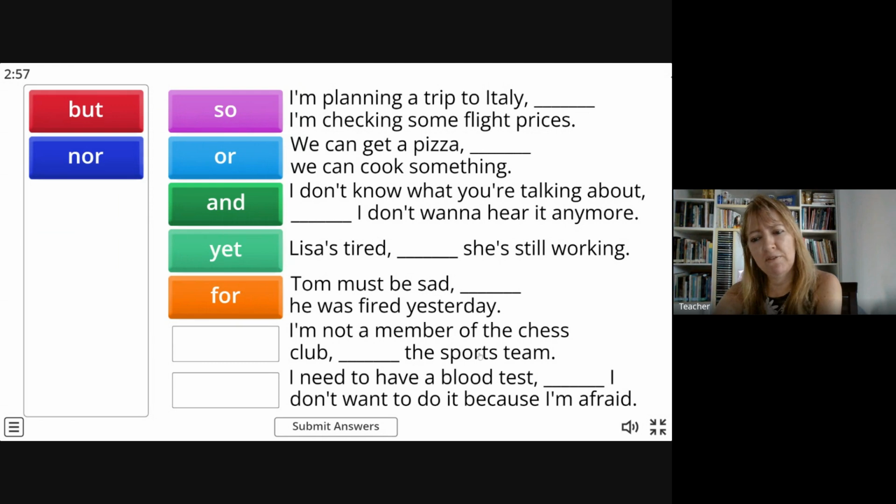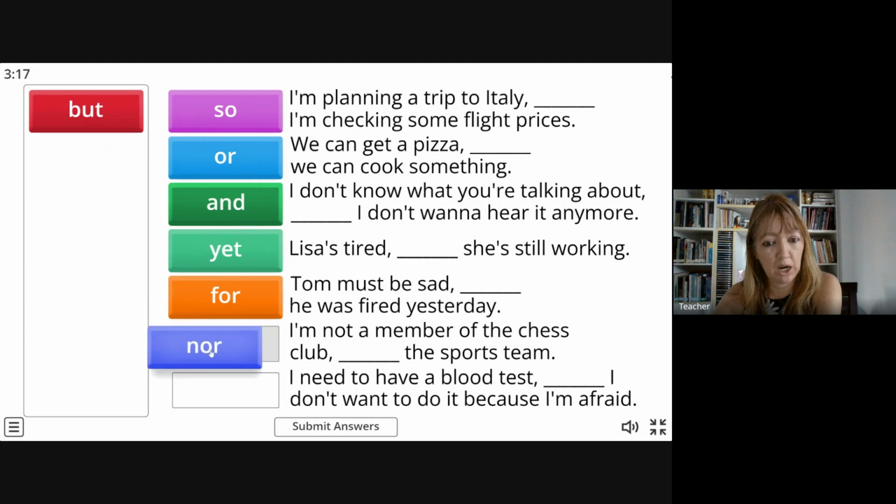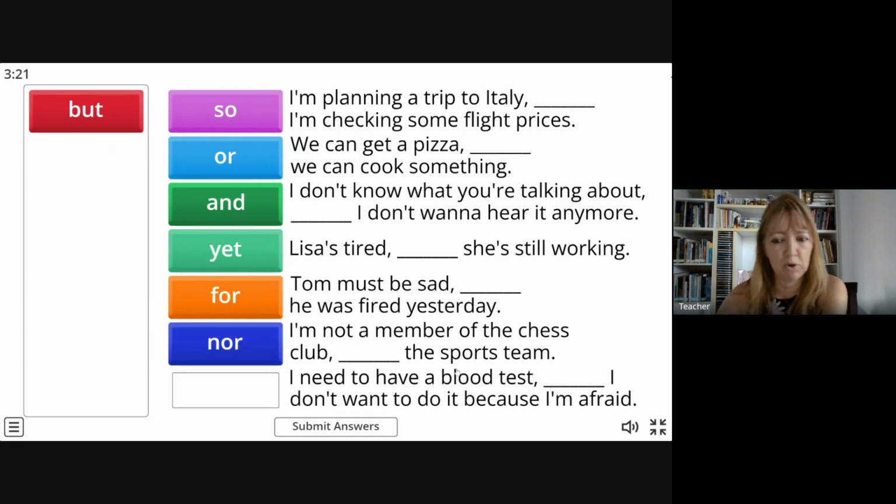I'm not a member of the chess club. The sports team. Think. I'm not a member of the chess club. This is negative, right? I would choose this one: nor. I'm not a member of the chess club, nor the sports team.